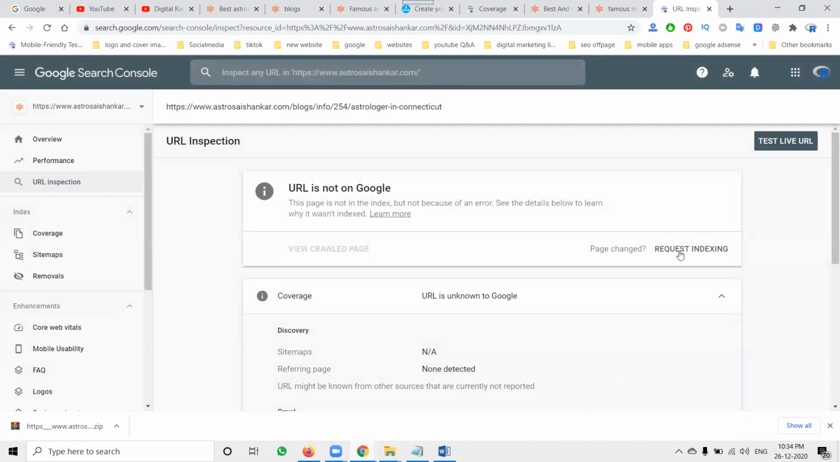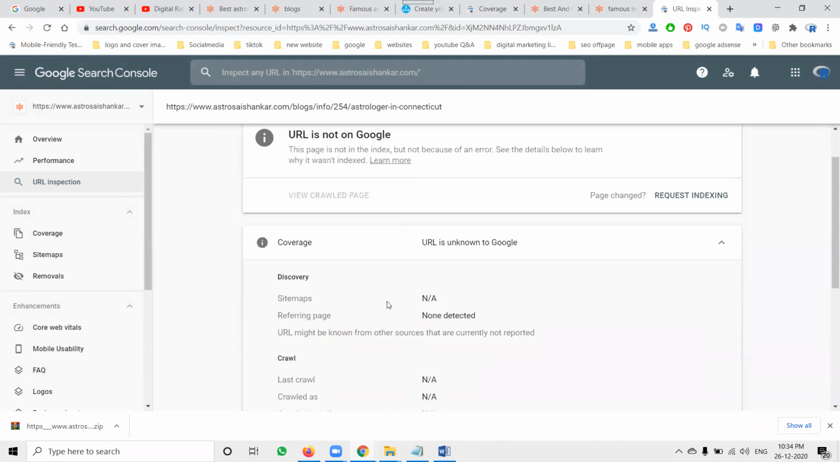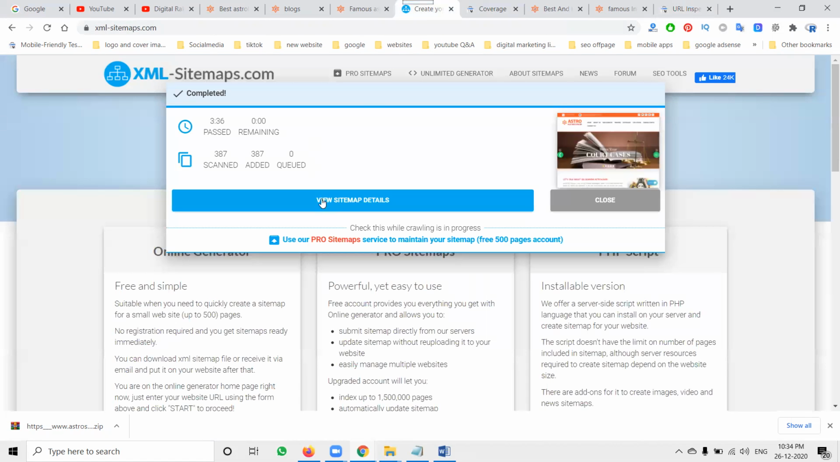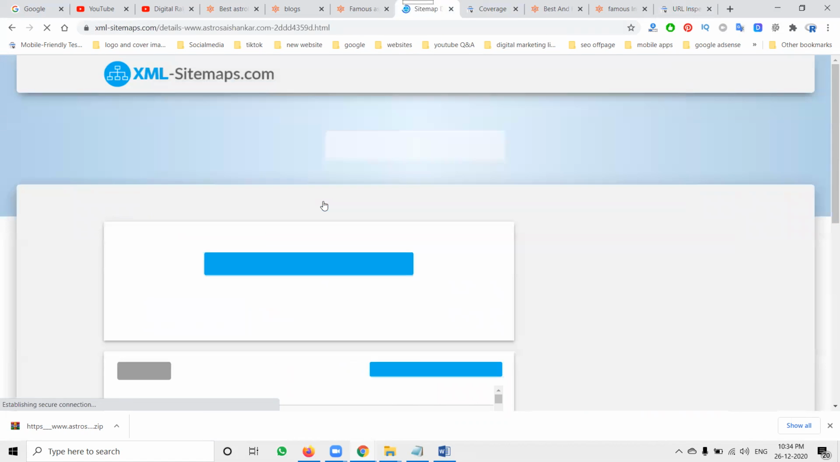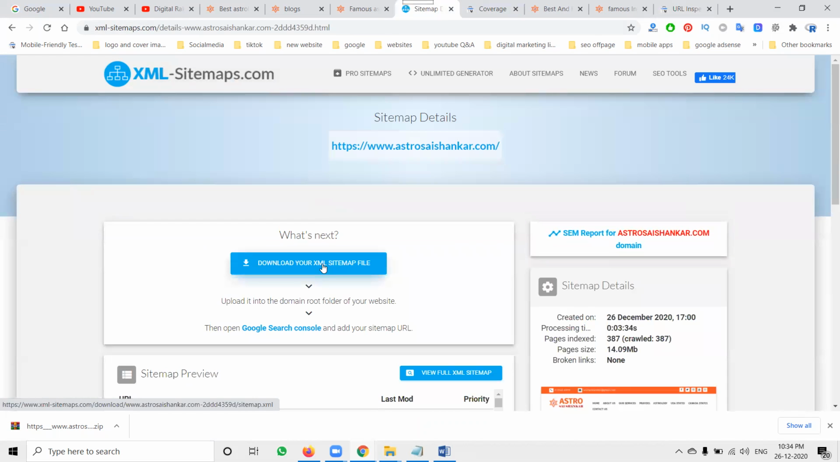See, not there. What is showing is not there in sitemap. Yes. Now what is showing is not available. So now 387, download.